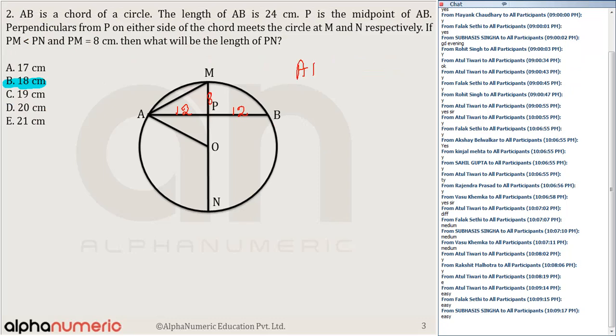And we know that AP into PB, by the properties of the chord, is equal to PM into PM. So this is 12 into 12, it is equal to 8 into PN. So the value of PN is equal to nothing but 8.